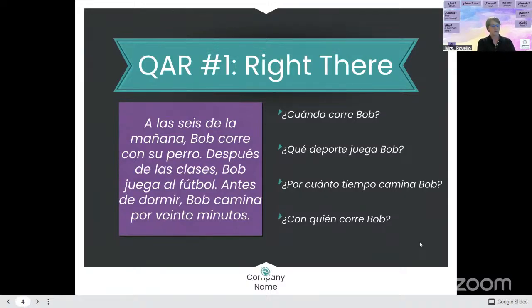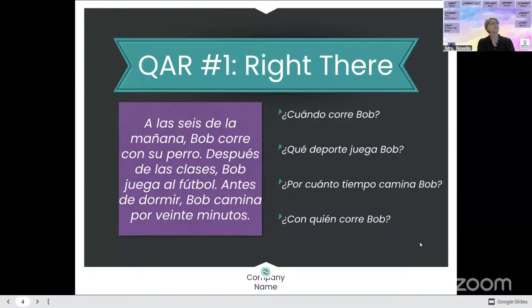We have one person who's figured it out. Okay, so what would be the answer from the reading? Tell me what the answer would be. Marleisha, good job. Yes, Jomarian.